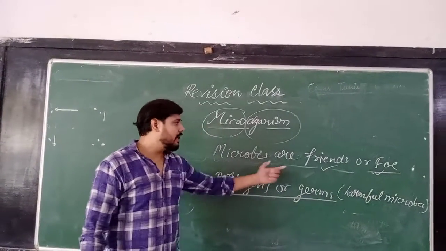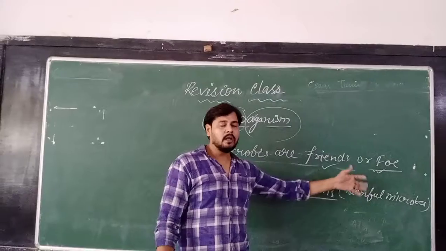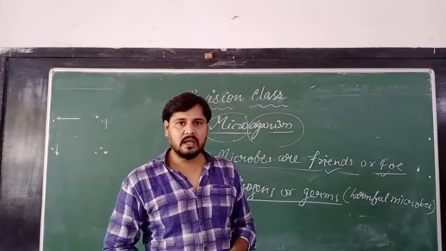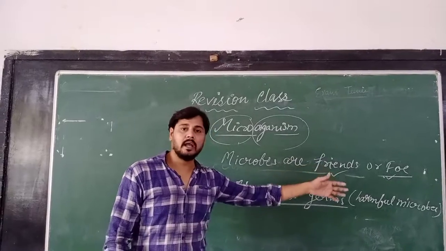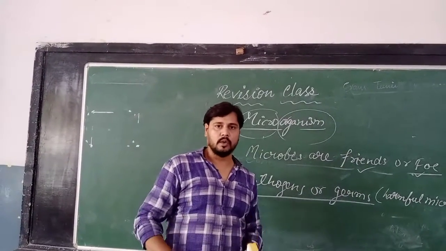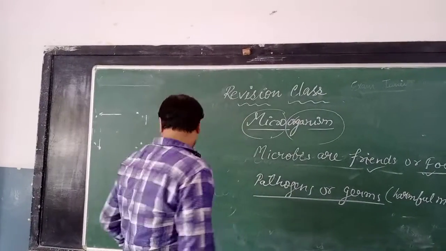So microorganisms can be friend or foe. If they are giving us something useful, we can say they are friends to us. If they are giving harmful things or creating any problem in our body, we can say they are foe, that is, enemy to us. Okay, this topic is clear. Next comes